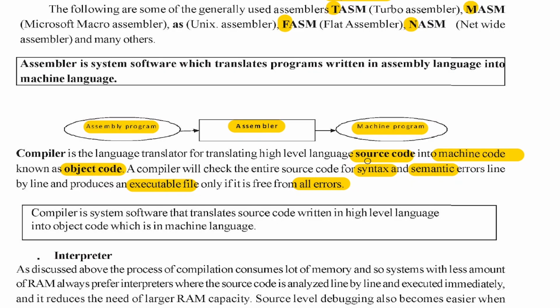The compiler is a language translator for translating a high level language program, that source code, into machine code known as object code. A compiler normally will check the entire source code for syntax and semantic errors line by line and produce an executable only if it is free from all errors. So that is something about the compiler.